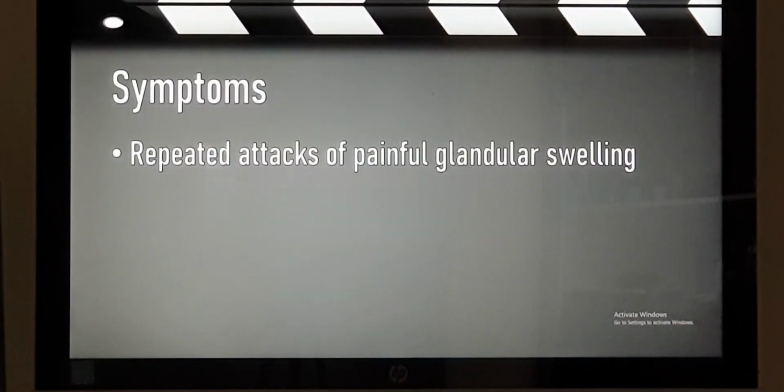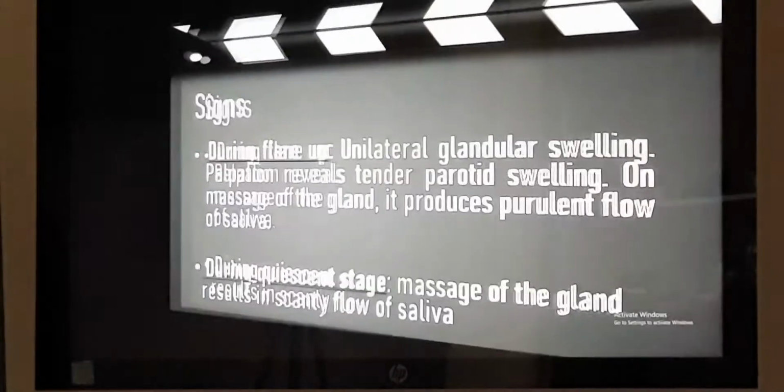The complaint of the patient will be that he gets a recurrent attack of pain and swelling over the concerned gland. If it is the parotid gland, it will be below the ears. If it is the submandibular gland, it will be just below the mandible. Especially whenever he eats. This one episode keeps on repeating. That will be the main complaint of the patient.